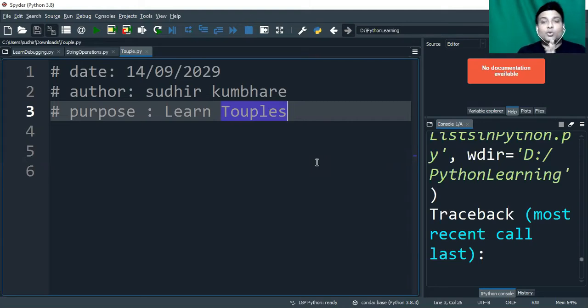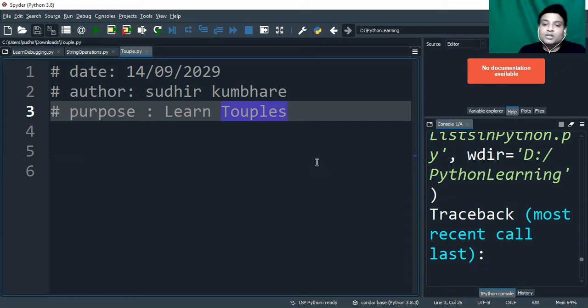So, one more interesting topic, which is tuple. What are tuples? Tuples are mostly similar to lists, but the only difference is tuples are not mutable objects. Rest of the operations, I would say, are the same. Tuples can also hold various kinds of data. For example, you can have a tuple which will have float values, string values, and complex values.